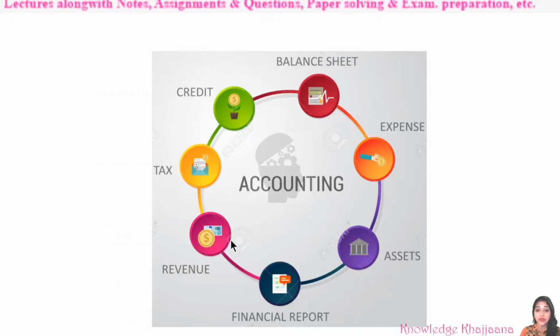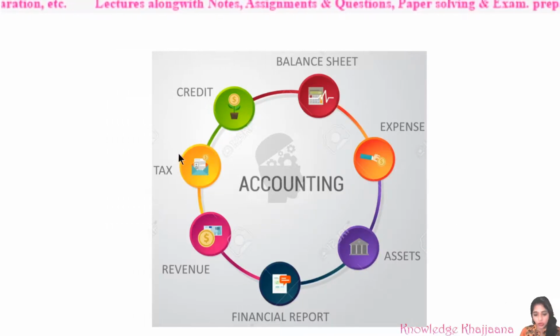We also have to think about the revenue. Revenue is exactly opposite to the expense. Revenue means income. Then we have to think about the tax liability of the business, and the credits from where we are getting financial assistance. All these factors must be considered when we talk about accounting.